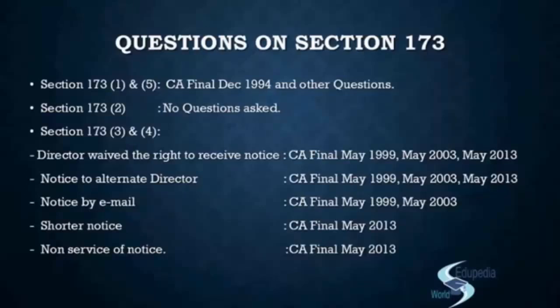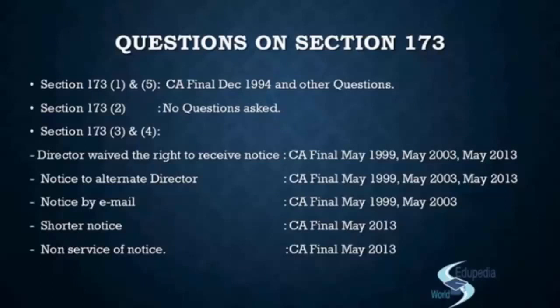Now, one more case could be that you had held, suppose, 1 board meeting in January, the other in February, the other in May, the 3rd one on 28th December, and the 4th board meeting on 28th December, and that was adjourned. And the adjourned board meeting was held in the next calendar year.